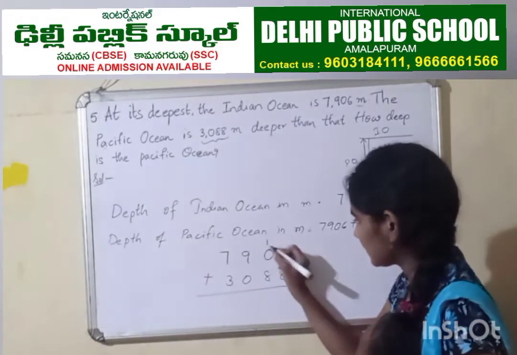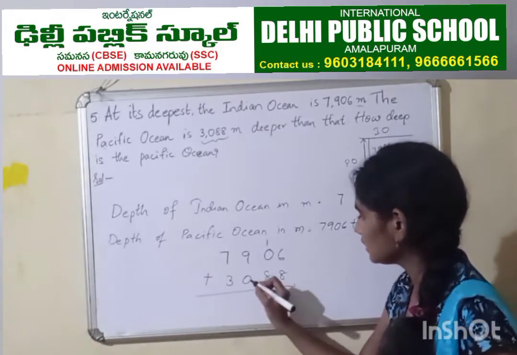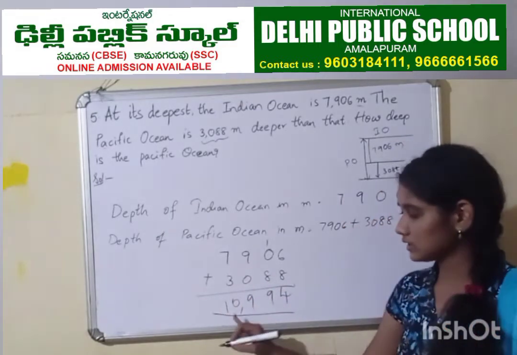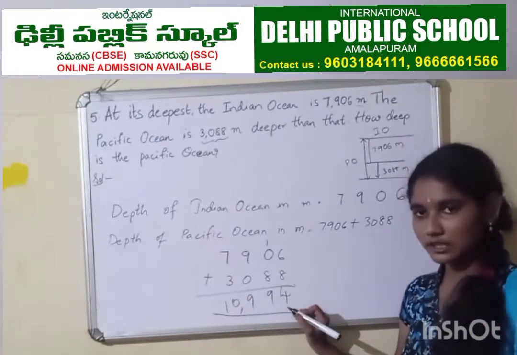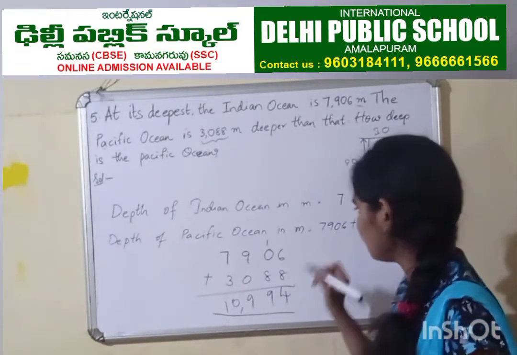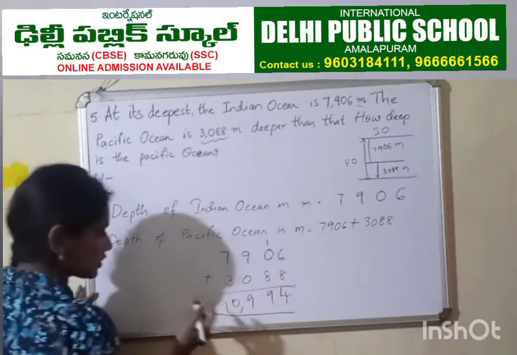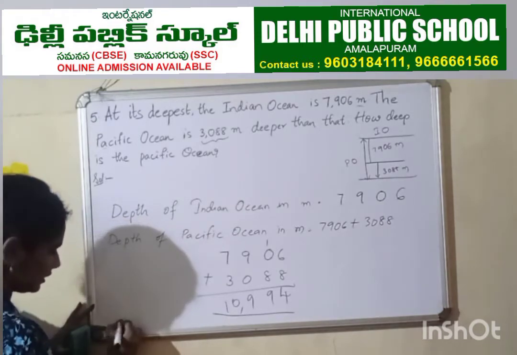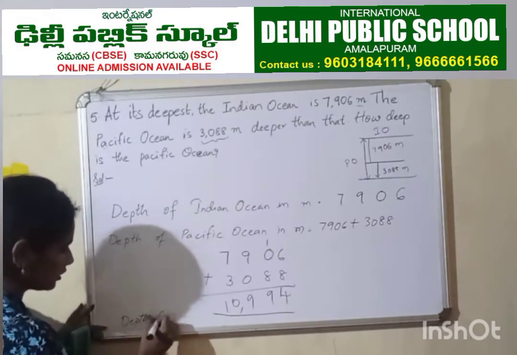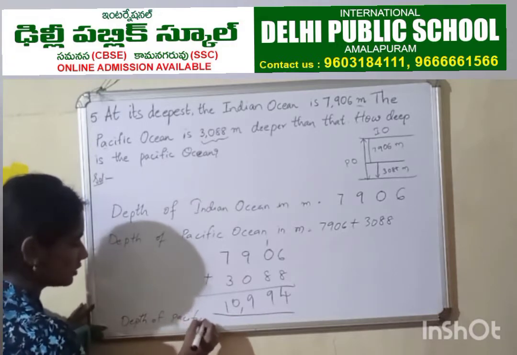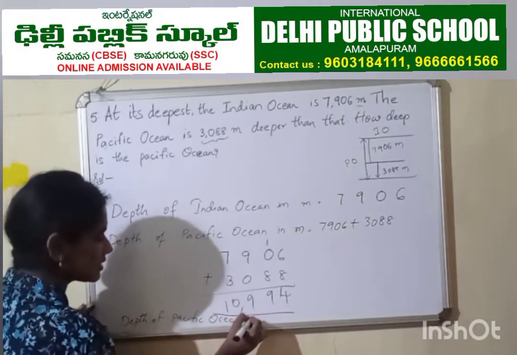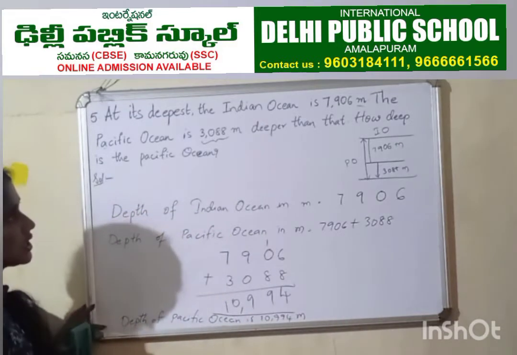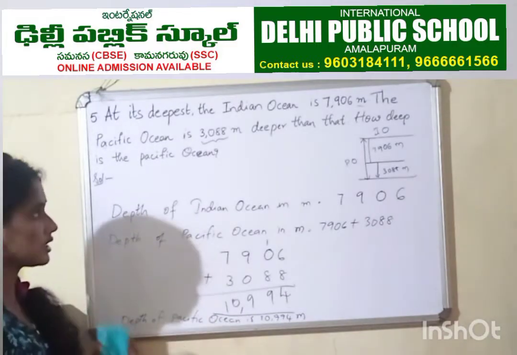Right? 8 plus 6 is 14. 8 plus 1 is 9. 9 plus 0 is 9. 7 plus 3 is 10. So here, 10,994 meters. So at the last ending step, what you're supposed to write is, actually I don't have enough space here, but you write the same step again. Depth of Pacific Ocean is 10,994 meters. So this is your fifth problem, right? Let's go with another problem.